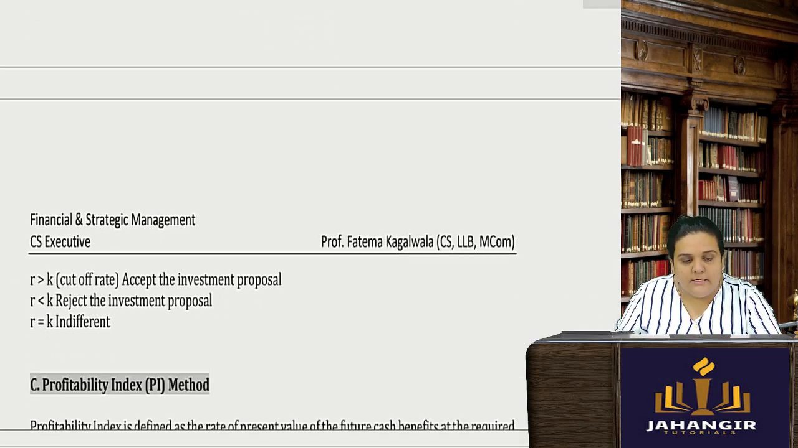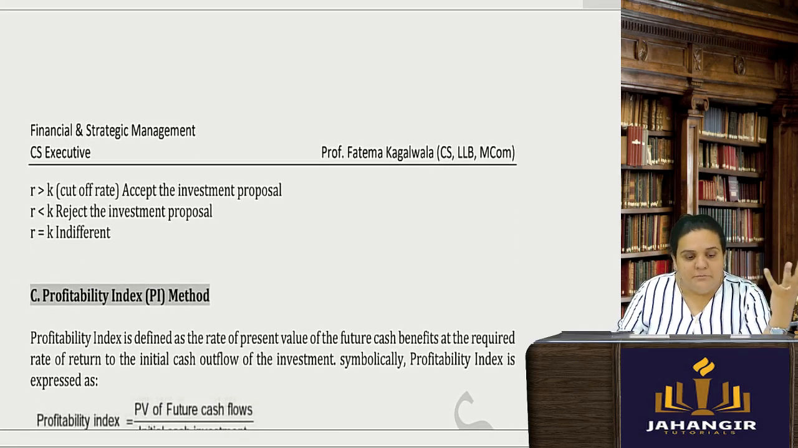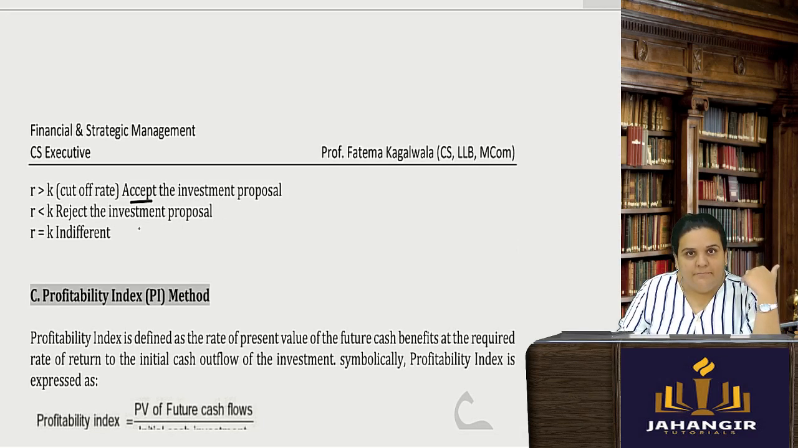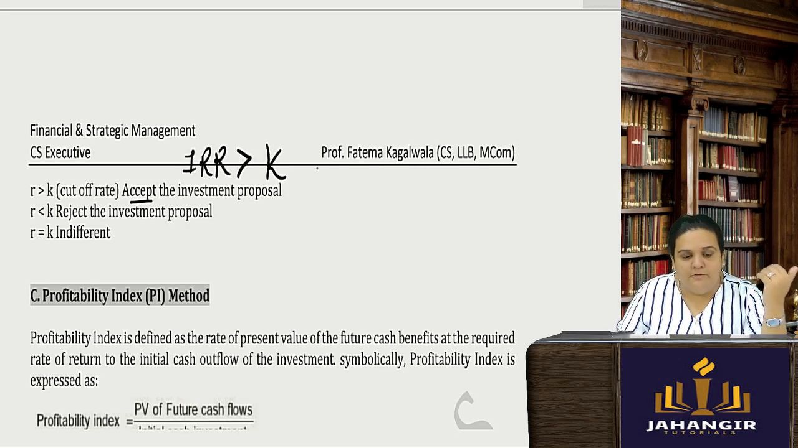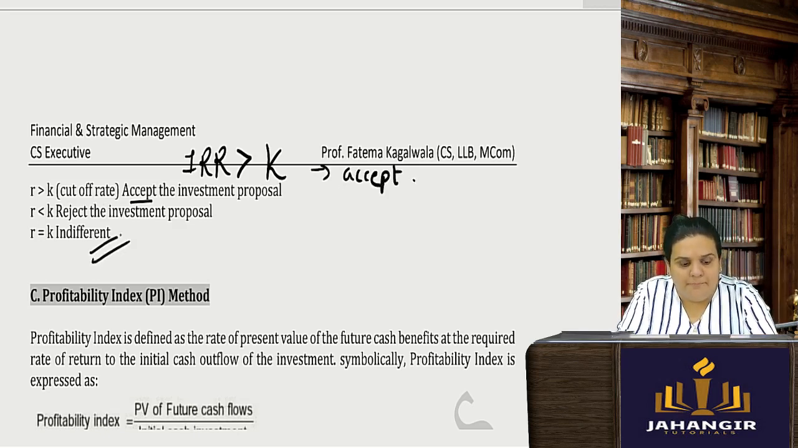So if the internal rate of return is more than your cutoff rate, accept it, meaning you are getting more return than what is there in the market, more return than your cost of capital. If you are getting more return, you will accept the project. Vice versa, you will reject the project, and if it is the same, it is indifferent.